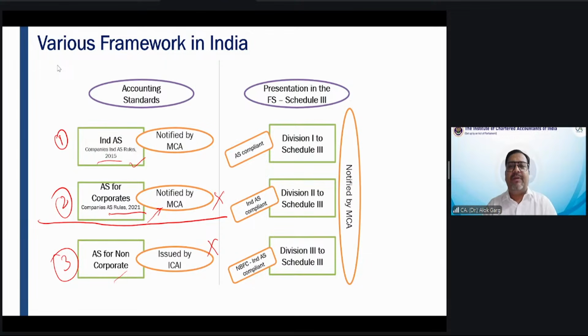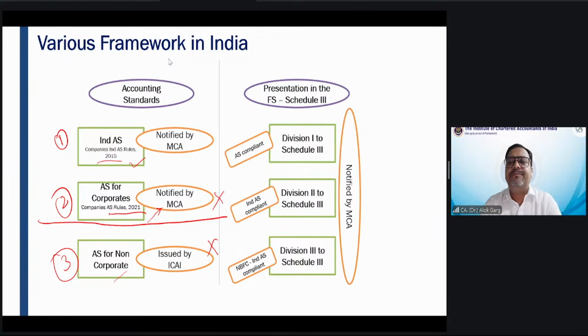An unlisted private limited company follows accounting standards. For example, a private limited company whose net worth is less than 250 crore follows accounting standards. I will discuss it in detail. Now the question is, where will a listed company following Ind AS get its format, and where will unlisted companies following accounting standards get theirs? Let me talk about that.